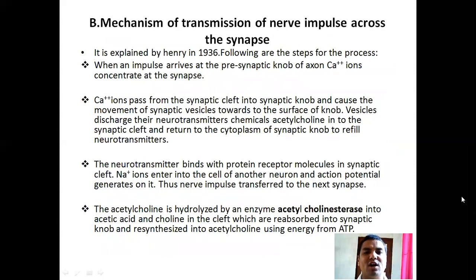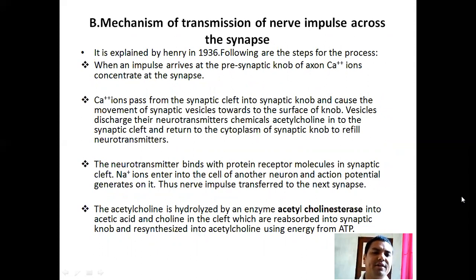Mechanism of transmission of nerve impulses across the synapses. It was explained by Henry in 1936. Following are the steps of the process. When an impulse arrives at the presynaptic nerve axon, calcium ions concentrate at the synapses.